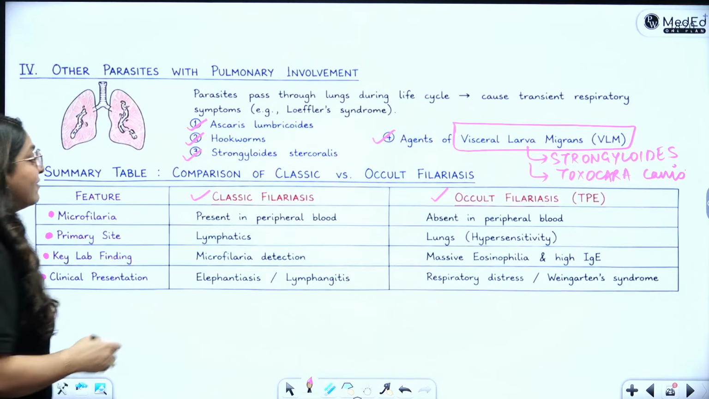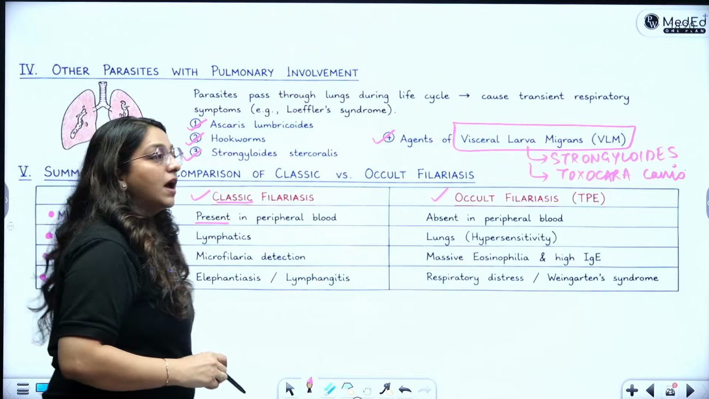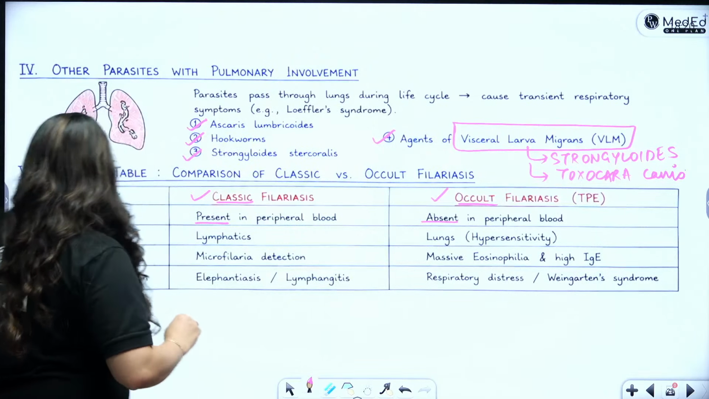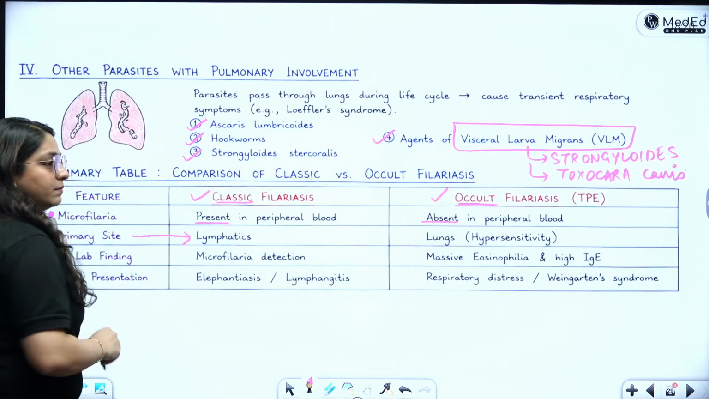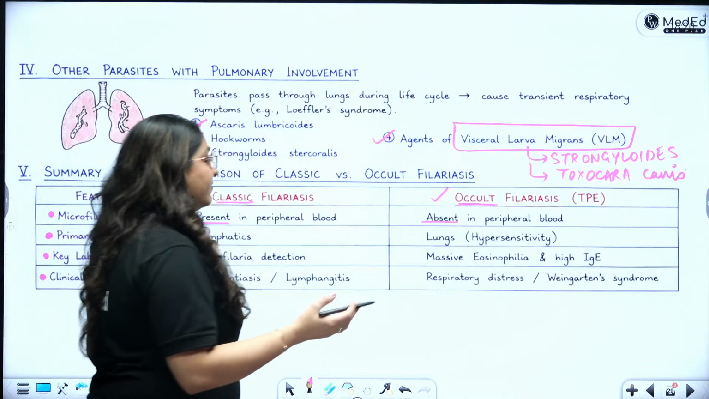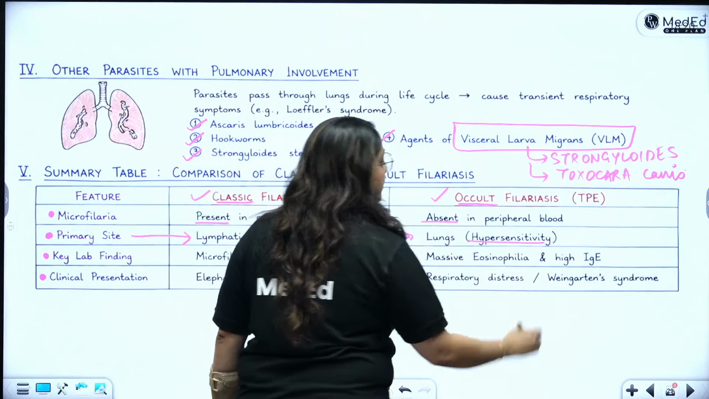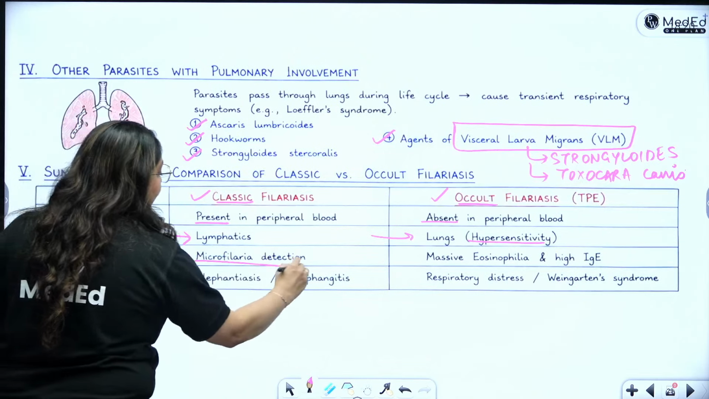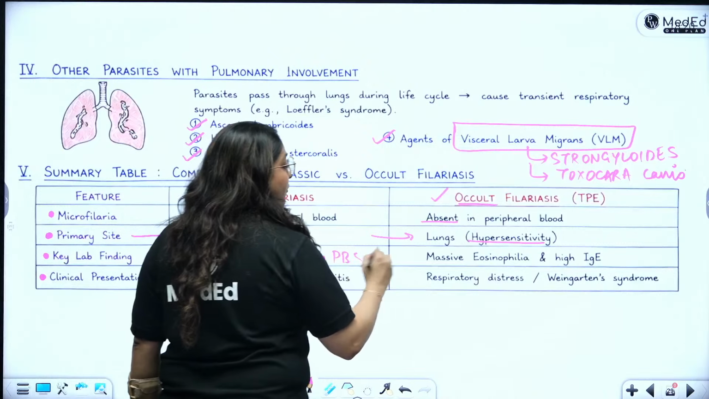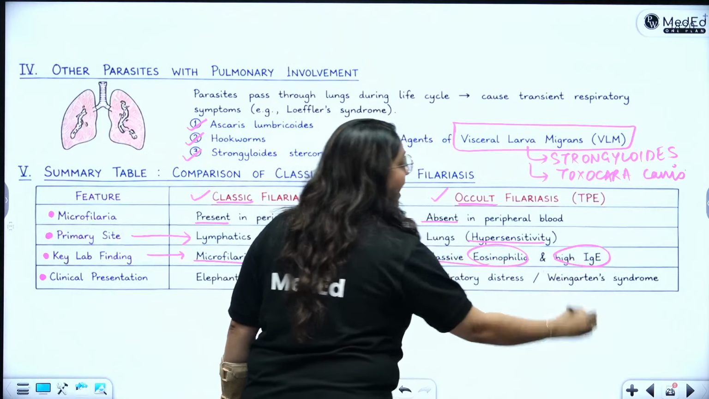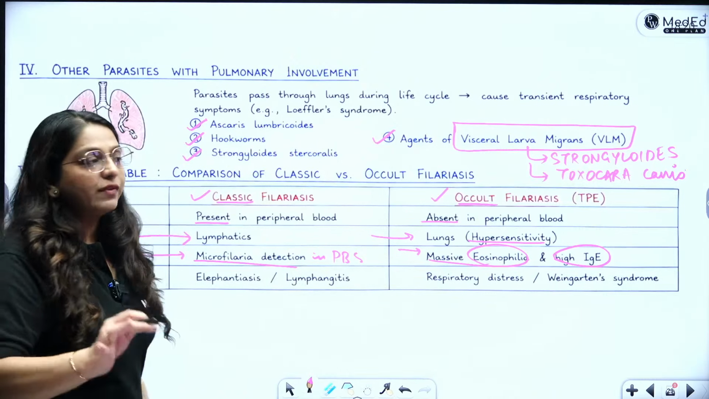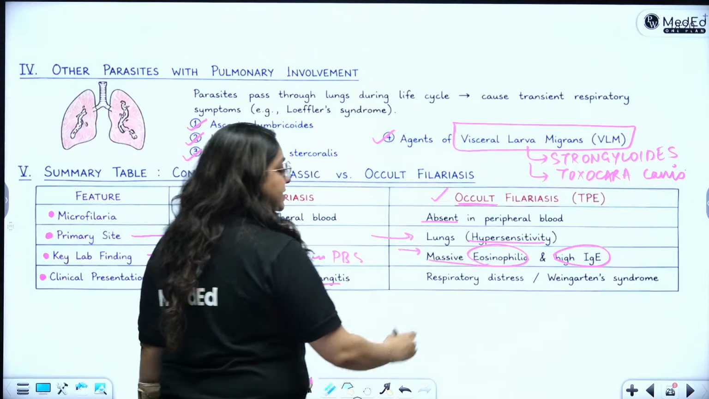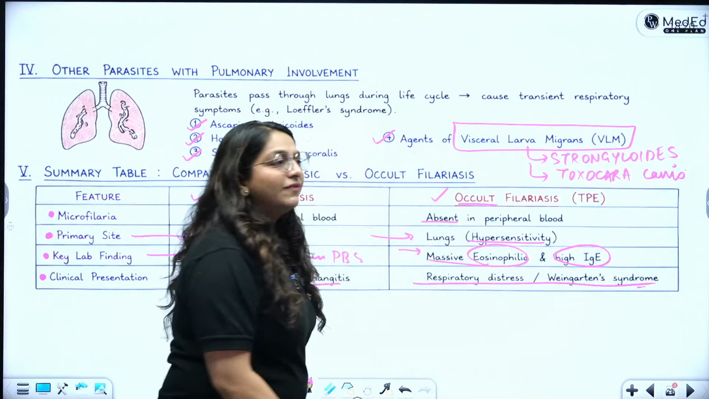Microfilaria will be present in classic filariasis, but absent from peripheral blood in occult filariasis. The primary site is the lymphatics, where it was blocking and leading to elephantiasis. Here it is the lungs, because of the hypersensitivity reaction to the antigens. The key lab finding is microfilaria detection in peripheral blood smear. Over here it is massive eosinophilia and high IgE counts, but no microfilaria found in the blood. Clinical presentation is elephantiasis and lymphangitis, and over here it is respiratory distress and Weingarten syndrome.